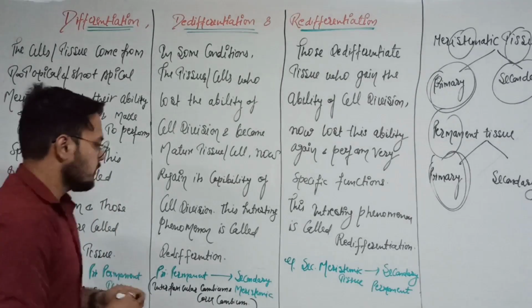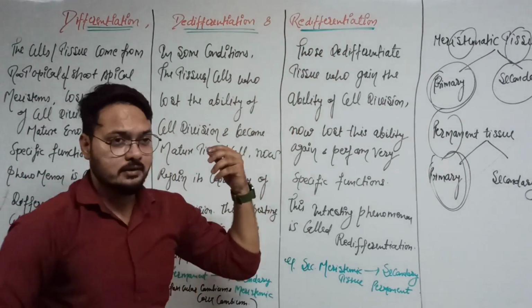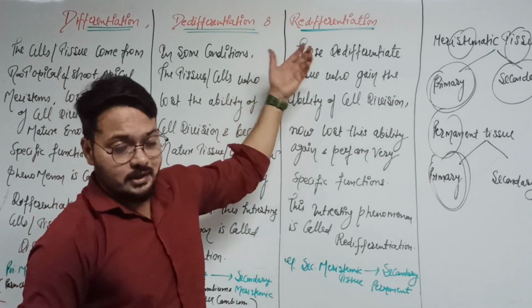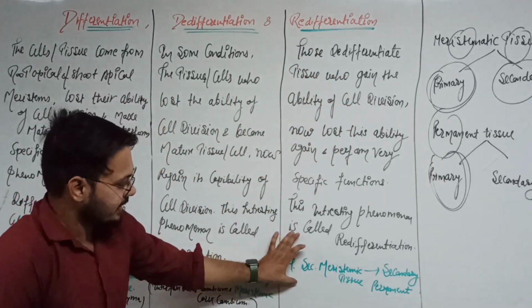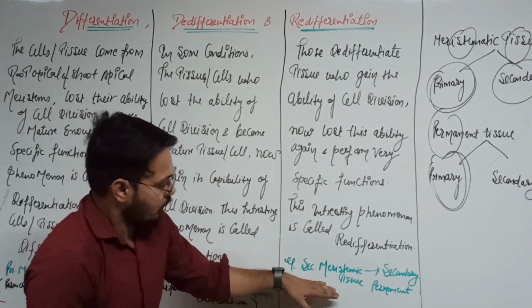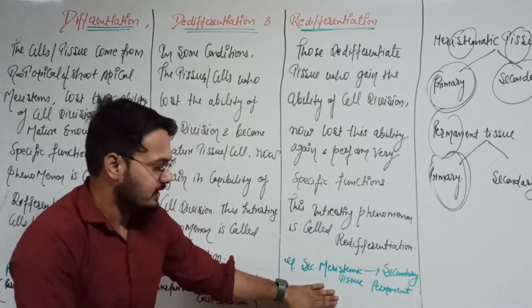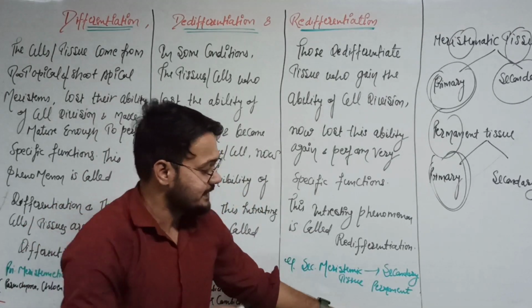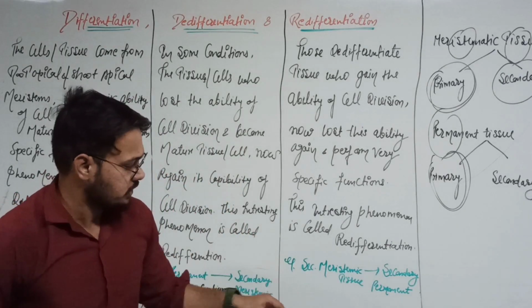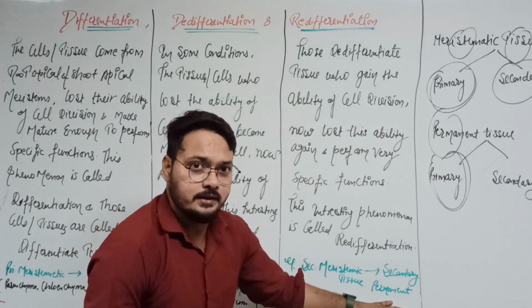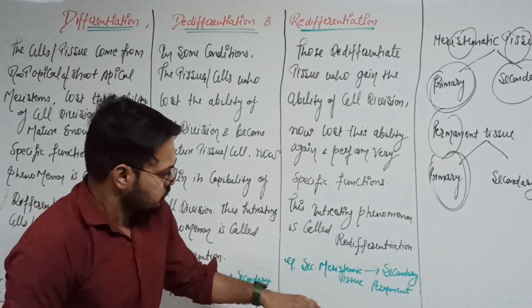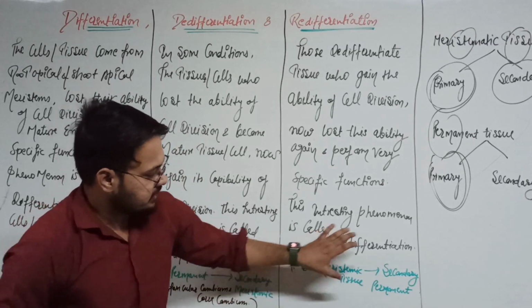Okay. Now talk about the redifferentiation tissue, where the secondary meristematic tissue, which has the capability of cell division, is now converted into the secondary permanent tissues, which have the capability of maturation. Okay. So now their capability of cell division is lost again.